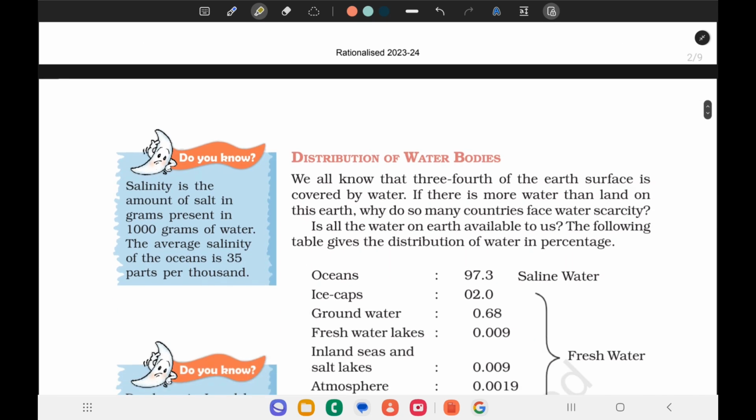While coming to the distribution of water bodies, we all know that 3/4 of Earth's surface is covered by water. If there is more water than land on this earth, why do so many countries face water scarcity? If you know this answer, comment below. Is all the water on earth available to us?